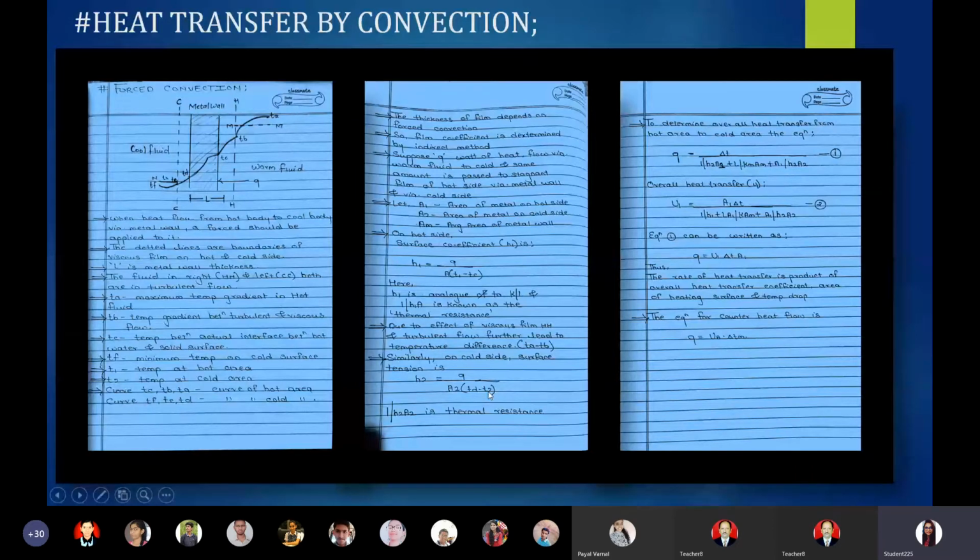That is, the surface coefficient of the cool fluid or cold area is directly proportional to the rate of heat transfer while having an inverse ratio with the area and TD minus T2. Why have we taken TD here? Because TD is the point lying on the metal wall and coming under the cool area.